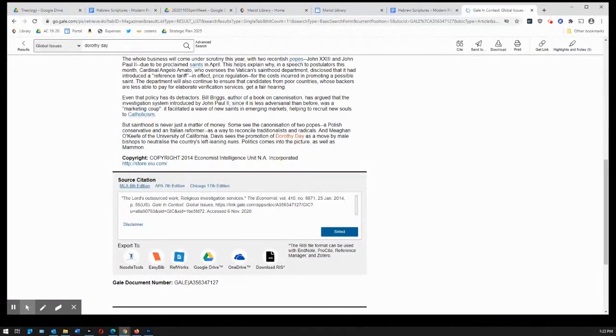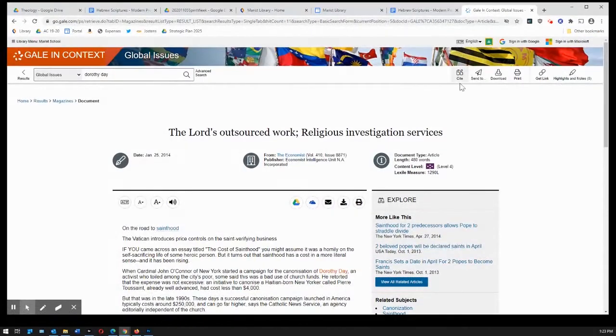At the bottom of each article is a copy of the citation. You can also click the little Noodle Tools right here to export as well, so that you don't have to use the site up here. But for longer articles, sometimes this is easier to use. Again, use the get link. Don't use the link that's at the URL bar at the top.